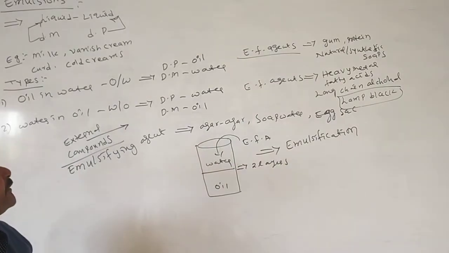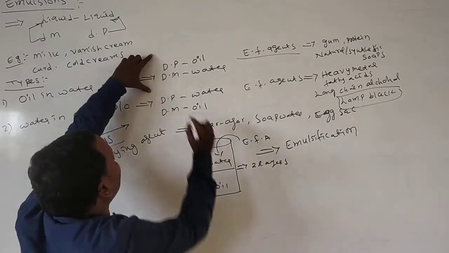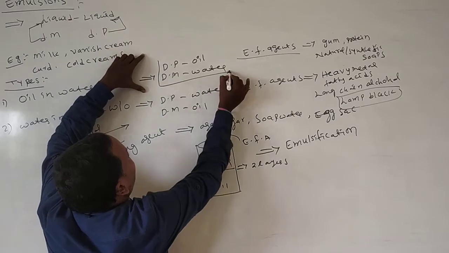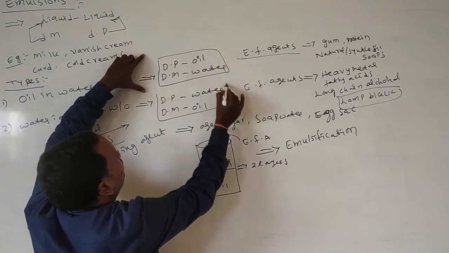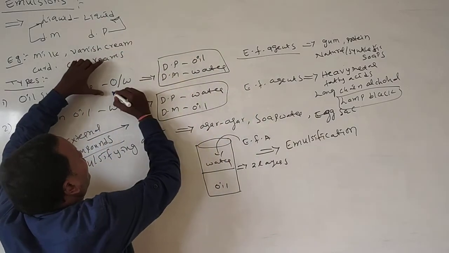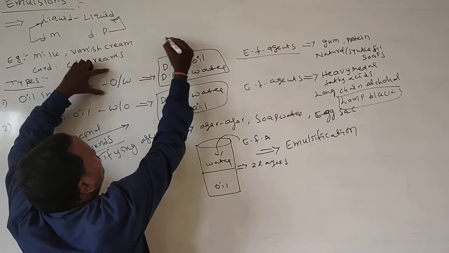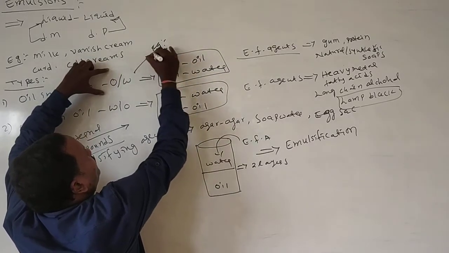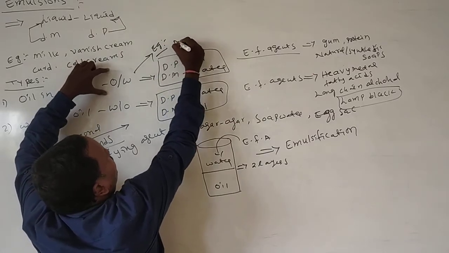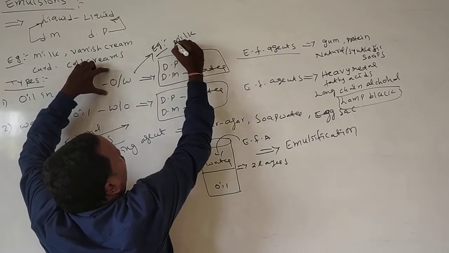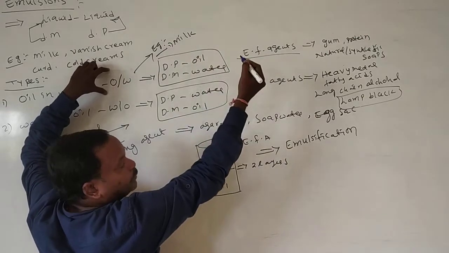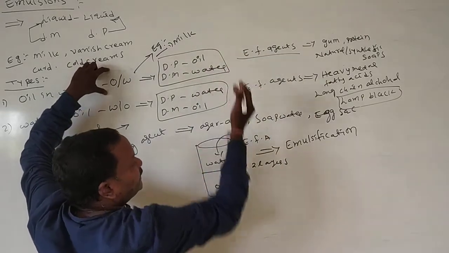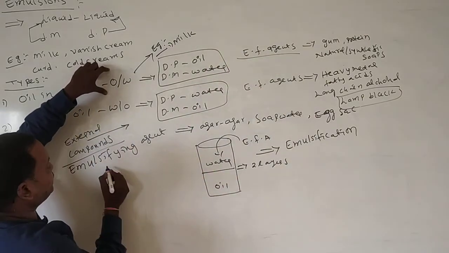Here are examples for oil in water emulsions and for water in oil emulsions. Examples for oil in water emulsions: one is milk. We will see how milk is formed, which is the dispersed phase and which is the dispersion medium.